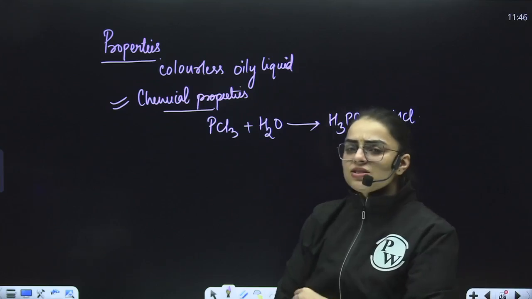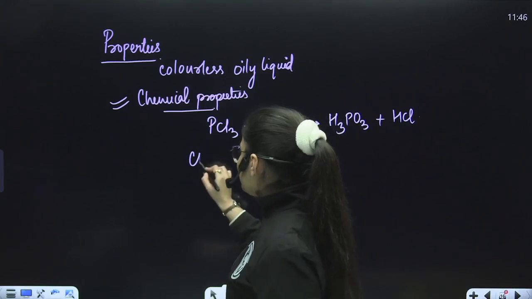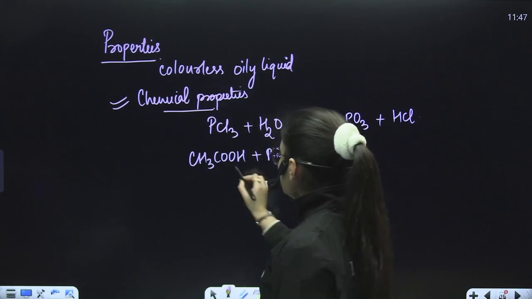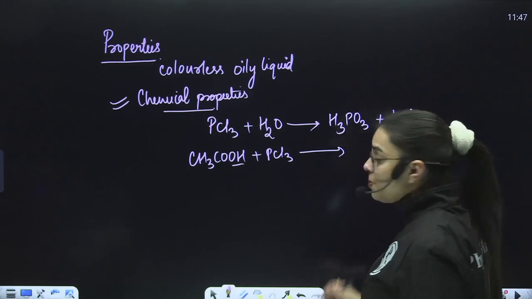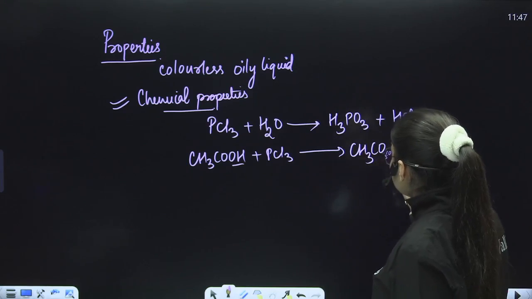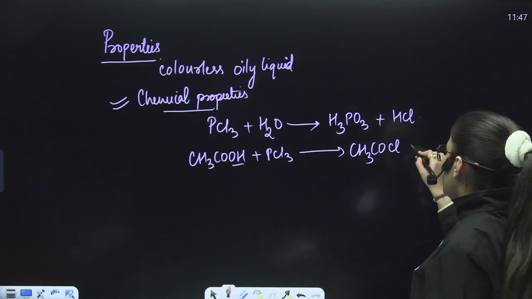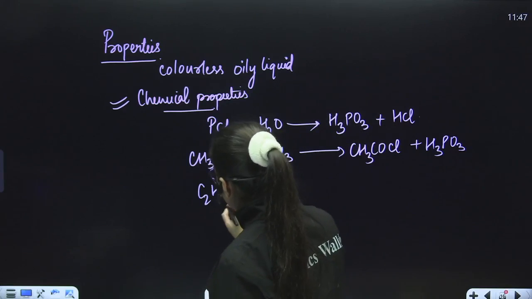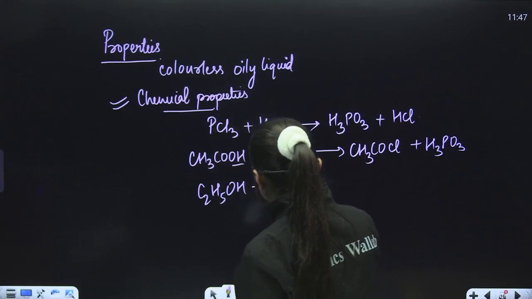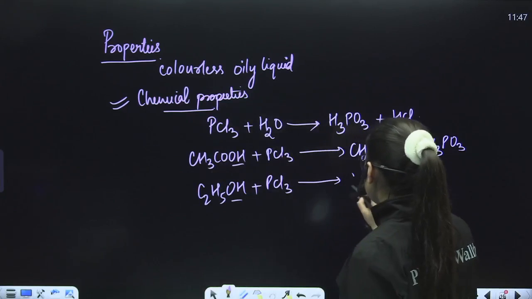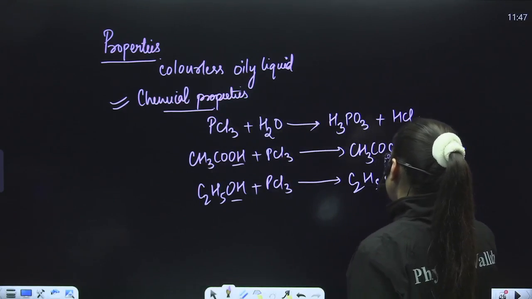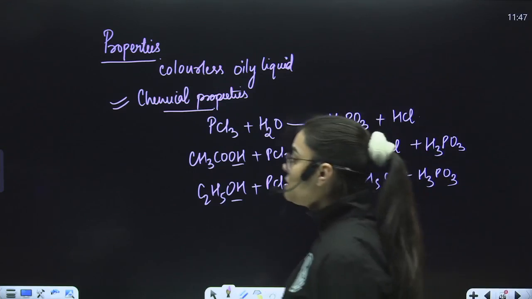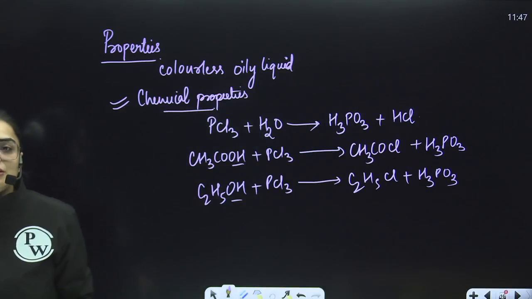Now, a few reactions are also very easy, such as if I take CH3COOH and react it with PCl3, very simple. Just replace this OH with chlorine. What you shall obtain is CH3COCl. Also, H3PO3 will be released. Now, one more reaction. If I take C2H5OH and react it with PCl3, again you have to replace OH with Cl. You will obtain C2H5Cl plus H3PO3. Is it clear to you? These are the simplest reactions that you need to remember with regard to PCl3.